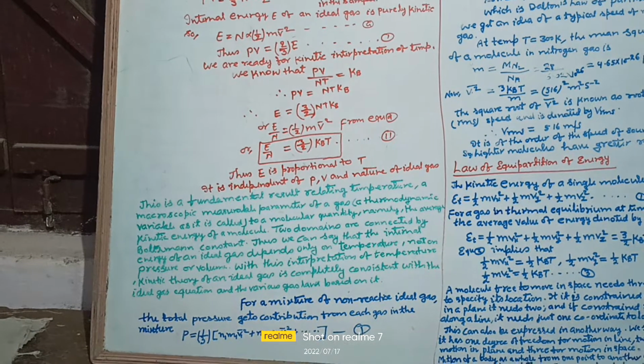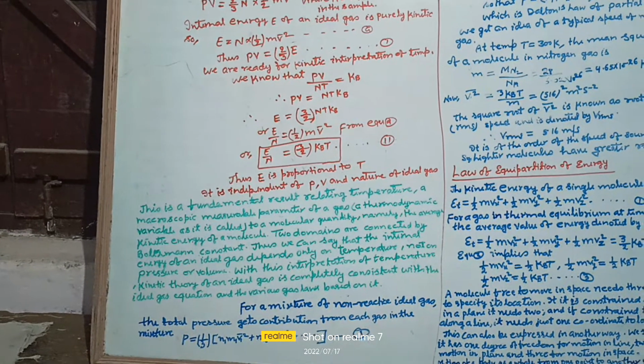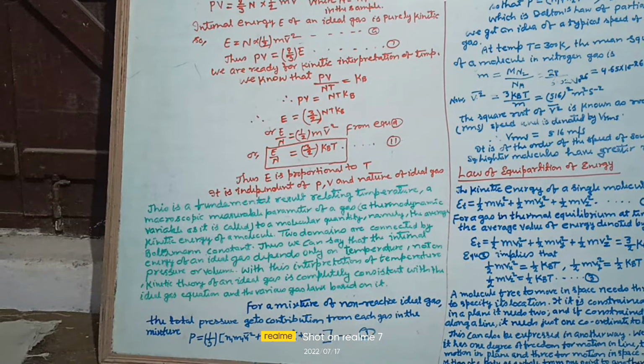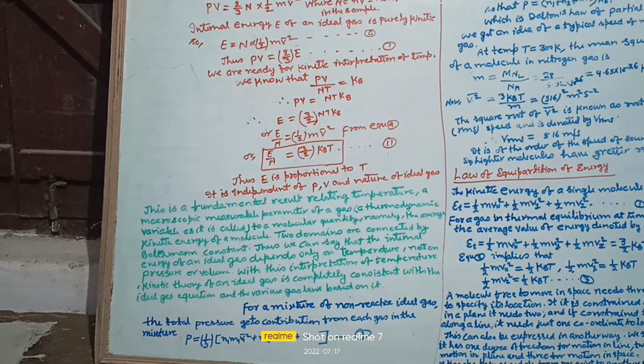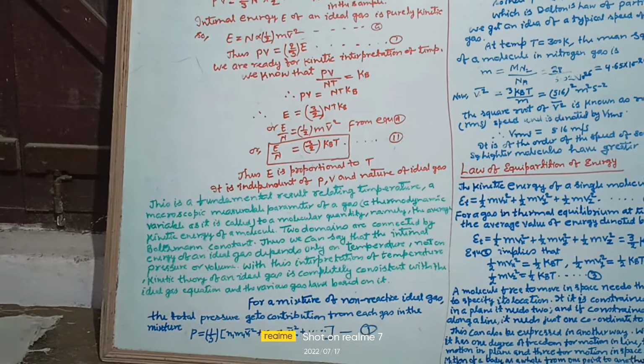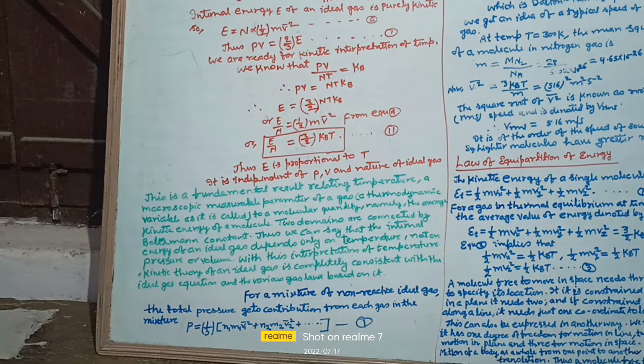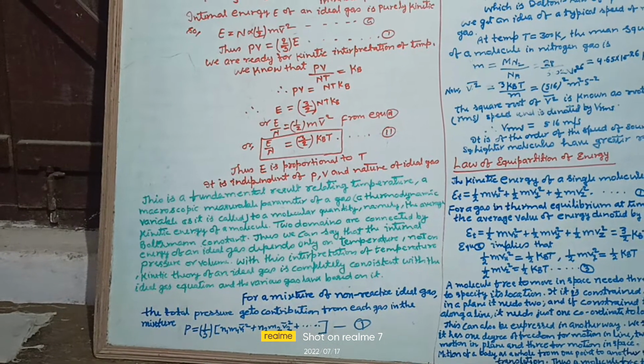Thus we can say that the internal energy of an ideal gas depends only on temperature, not on pressure or volume. With this interpretation of temperature, the kinetic theory of an ideal gas is completely consistent with the ideal gas equation and the various gas laws based on it.